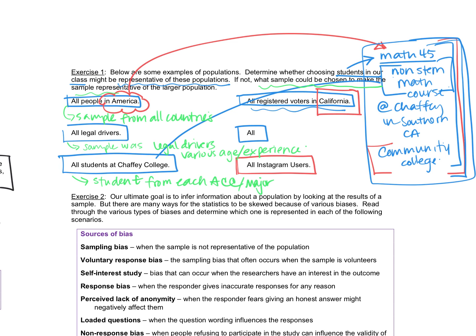You can't just focus in on one small class because that's not adequate at showing a good representation of the whole Chaffey College. For all Instagram users, you'd have to be an Instagram user, and again, it would have to be a variety of users, like the diverseness.